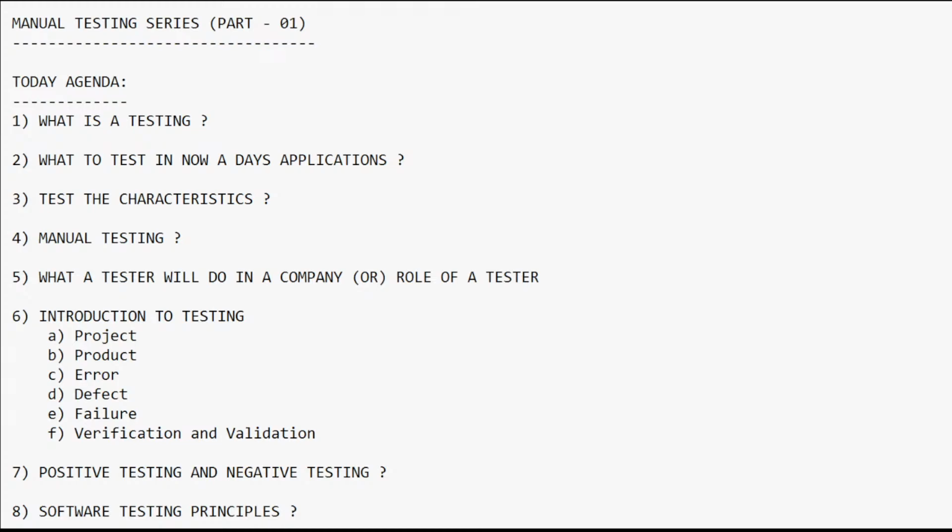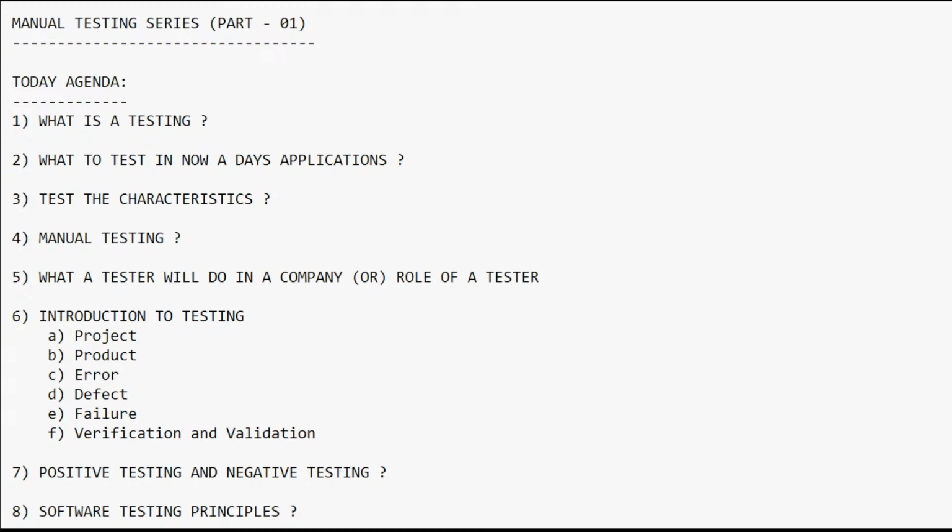Where I am going to use the web application from my laptop or any computer device, how is my application behaving on the Windows operating system? If the environment is Linux, how is it behaving? If it is Mac OS, how is it behaving? And iOS. All of these we are going to test. These are the different characteristics that as a tester we test for each and every application.